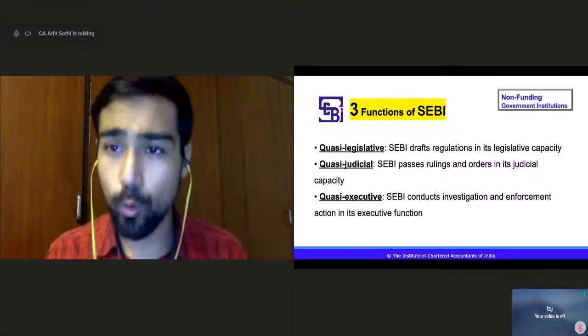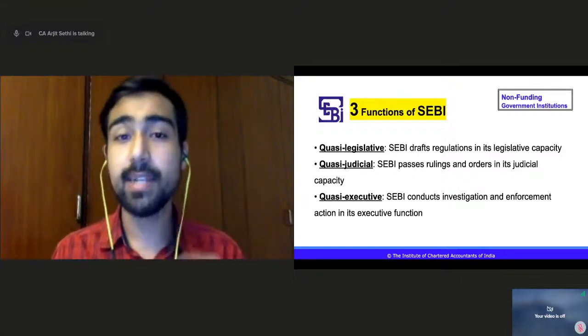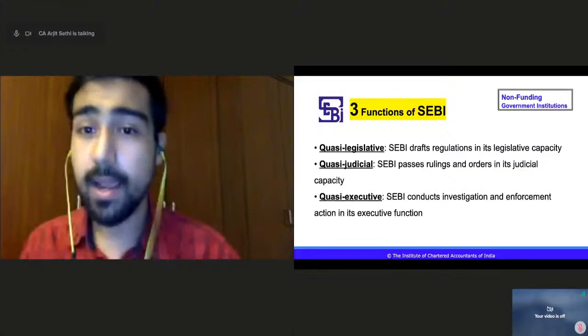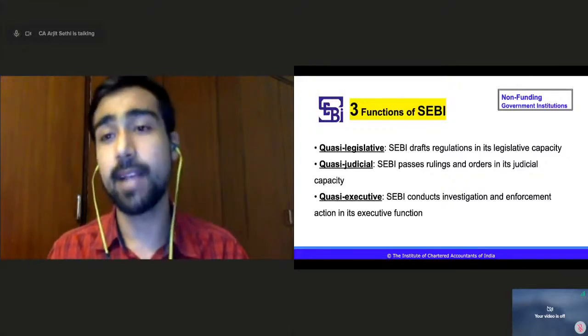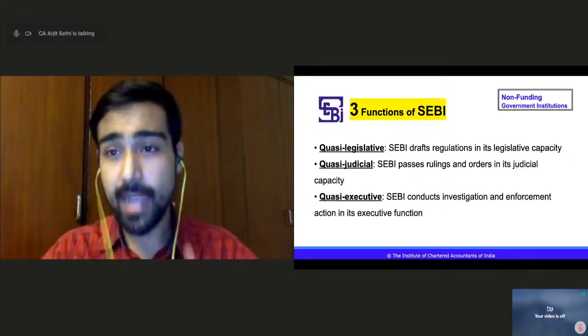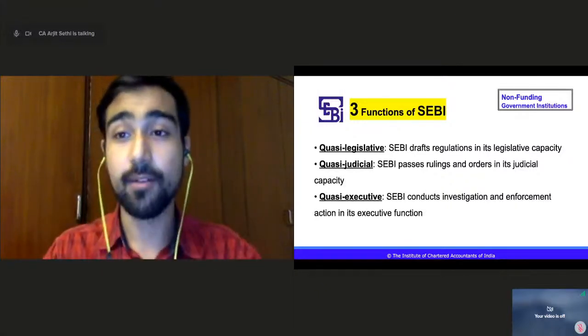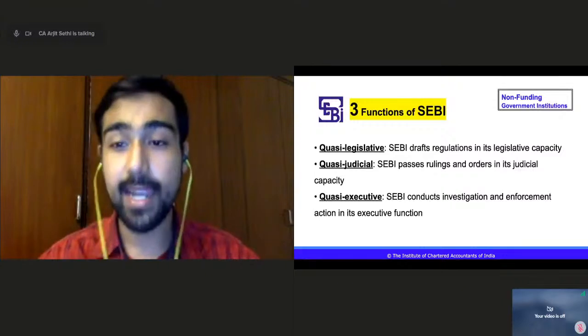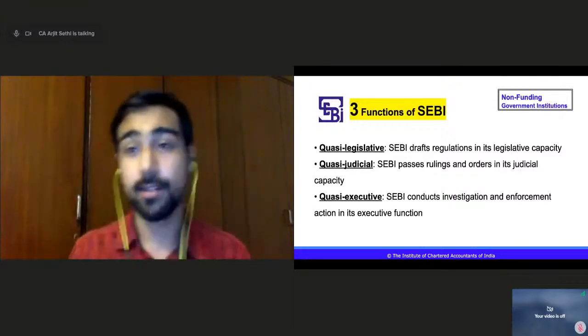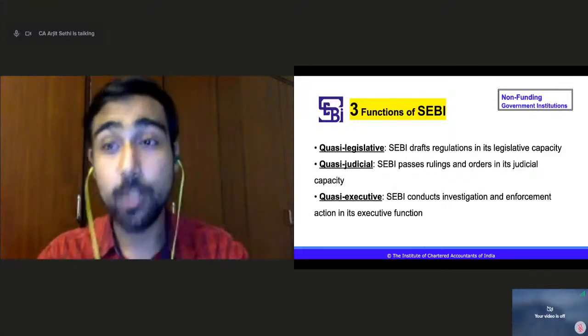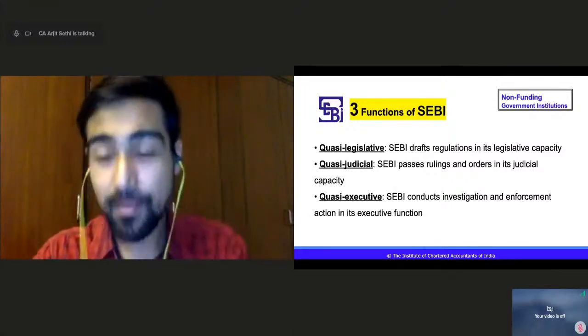Legislative is it makes rules. Judicial is it passes rulings and orders, punishes as per the powers it has under the act. And the quasi-executive, it investigates and enforces actions in its executive function. That is what SEBI can do under its three functions.